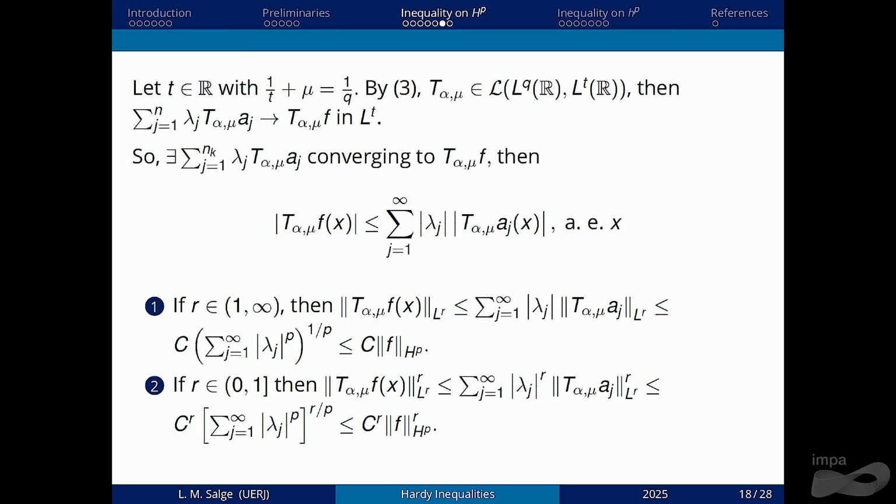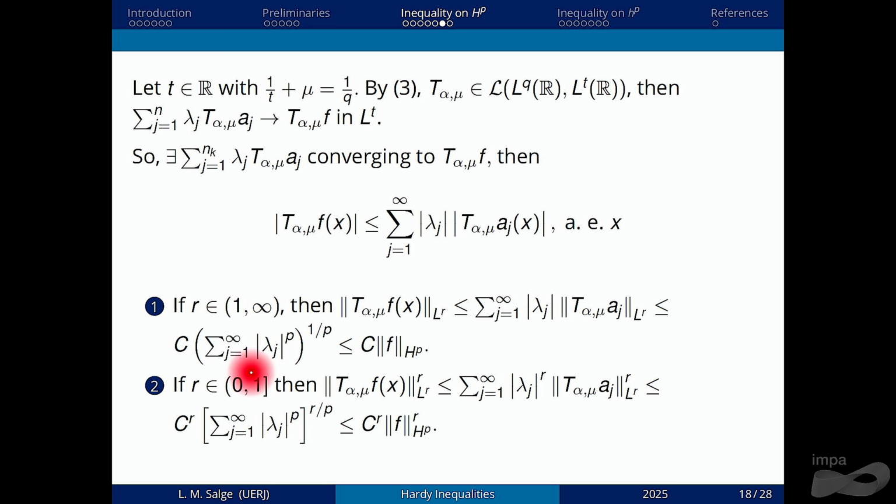We only have to separate into some cases. First, the case r bigger than 1. Here we use this estimate, and here we use that the operator is uniformly bounded on the alpha type atoms, and here we use that the H^p quasi-norm is comparable with this series here.